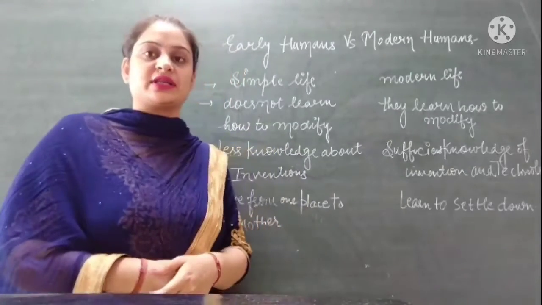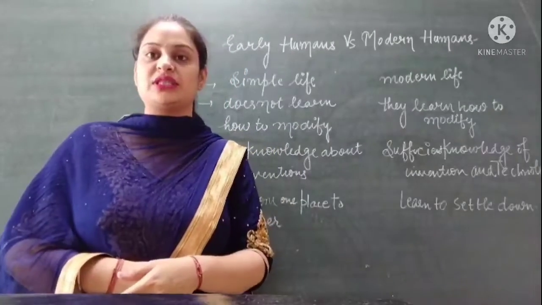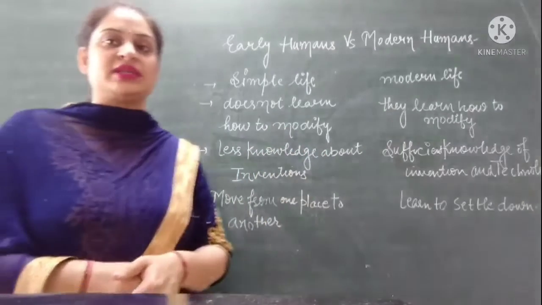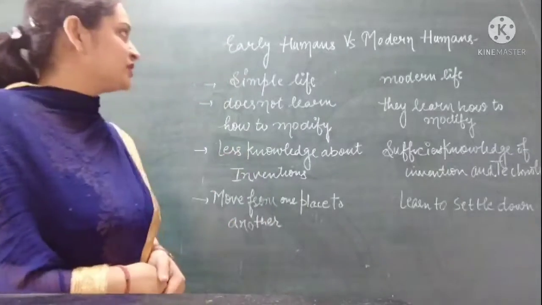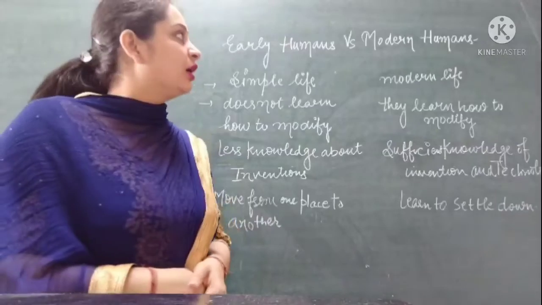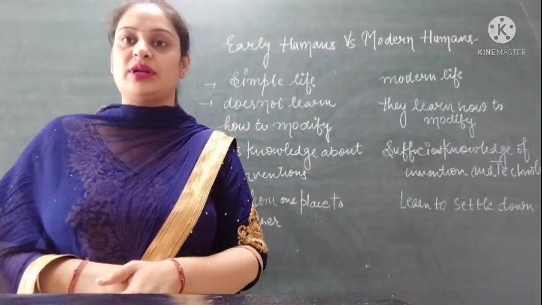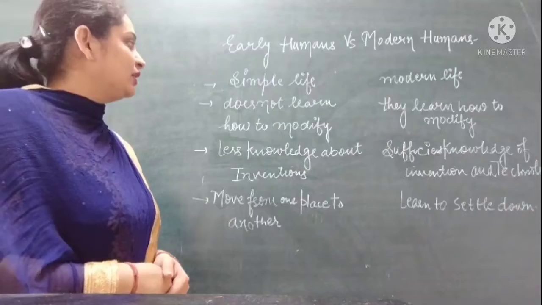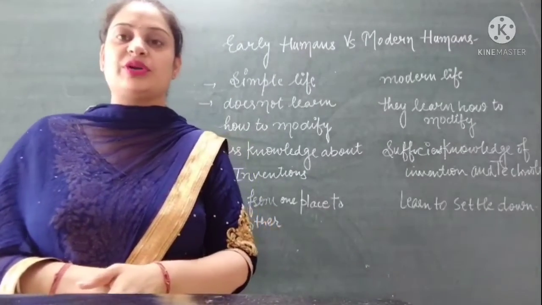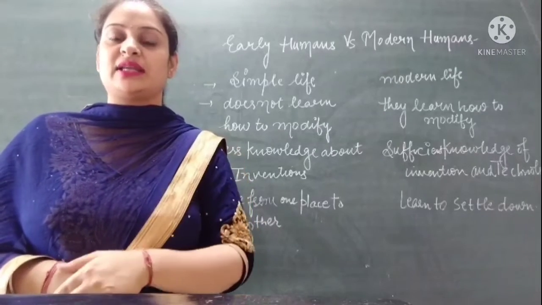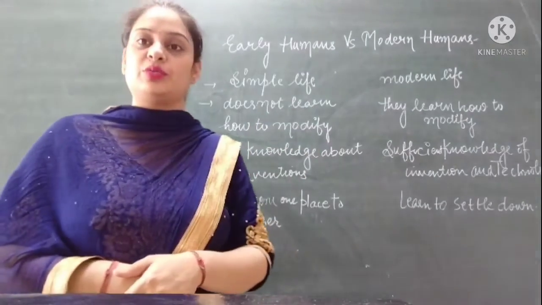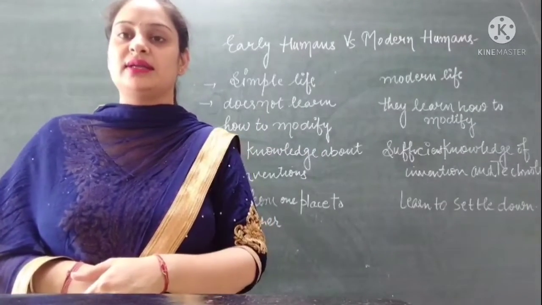Students, after discussing so many things about early humans and modern humans, now we can compile this topic by differentiating between both these categories. So the first difference is early humans lead a simple life, but on the other hand, modern humans lead a modern life. Then early humans did not learn how to modify things, like how they can modify the resources that they can use according to their requirement, but modern humans learn how to modify things according to their needs.